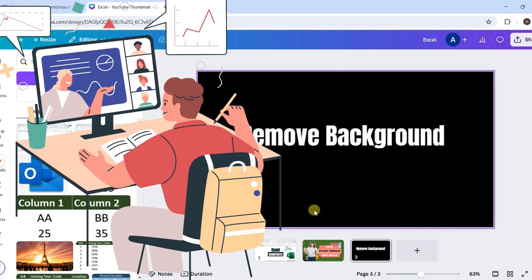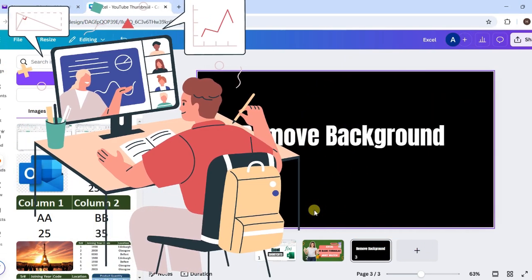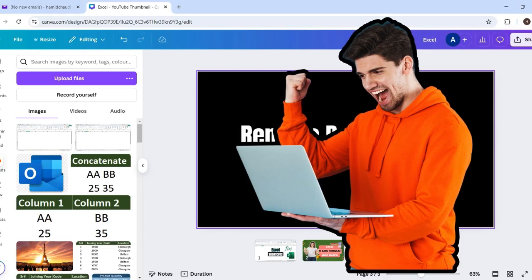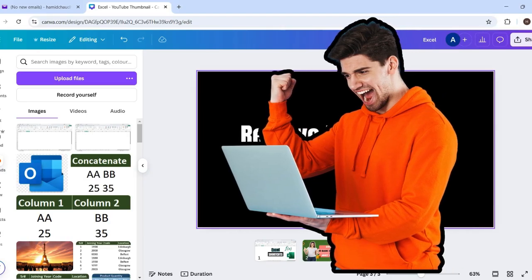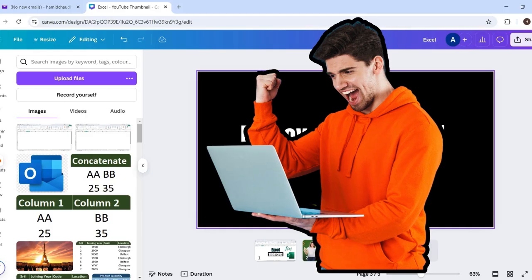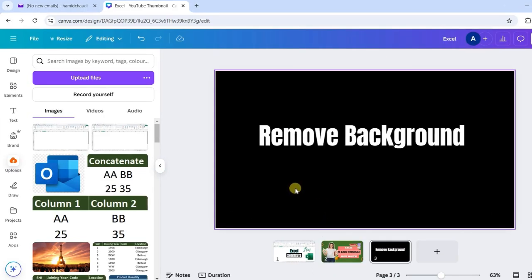In this video, we will learn how we can remove the background from our picture. And after watching this tutorial, you'll be able to quickly remove the background from your picture in Canva. Let me show you how.